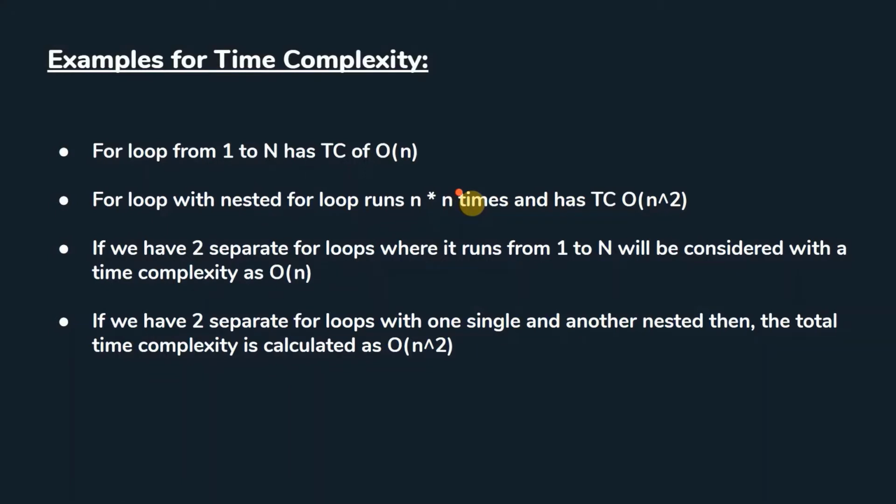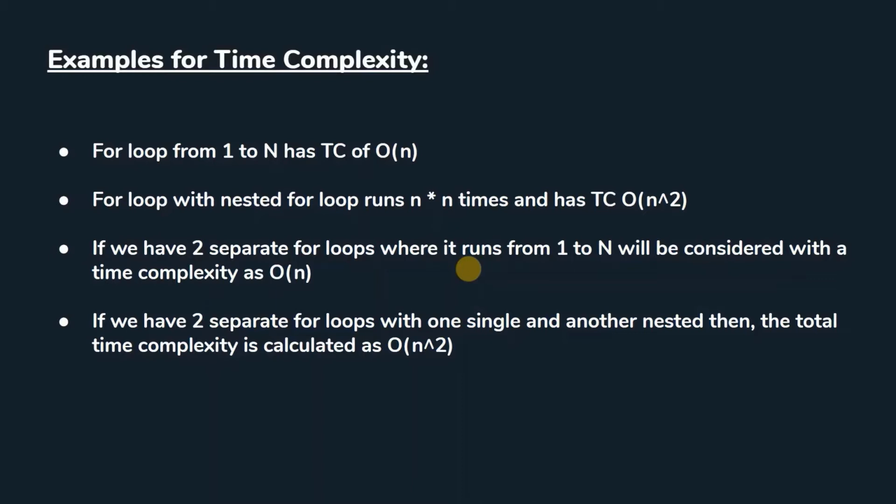In the same way, if I have a for loop with a nested for loop inside it, then it runs for n into n times. So the time complexity for this case is considered as O of n square. In the same way, if I have two separate loops, assume that both run from 1 to n. In that case, the entire program will have a time complexity of O of n. So this is what is considered.